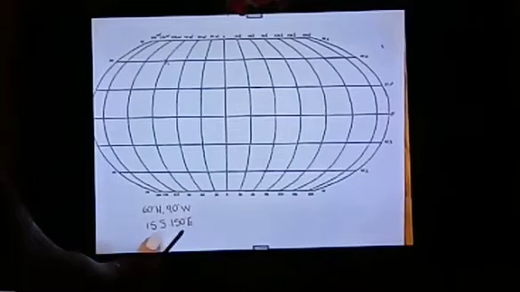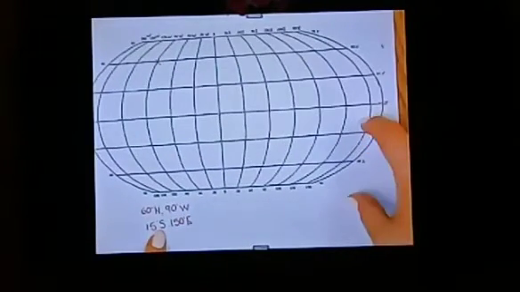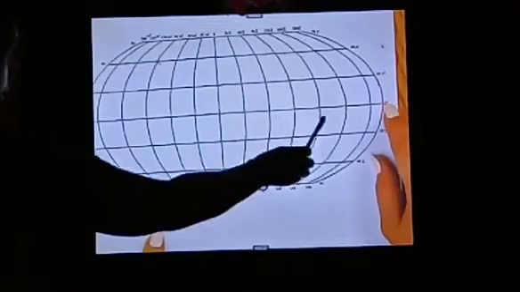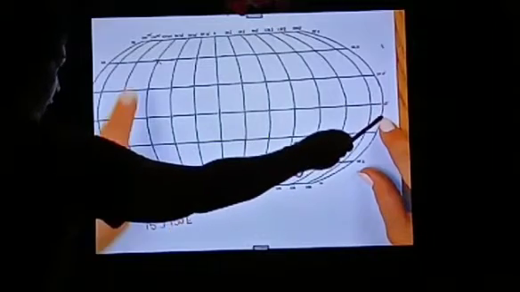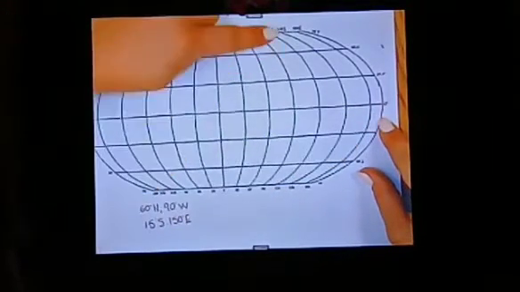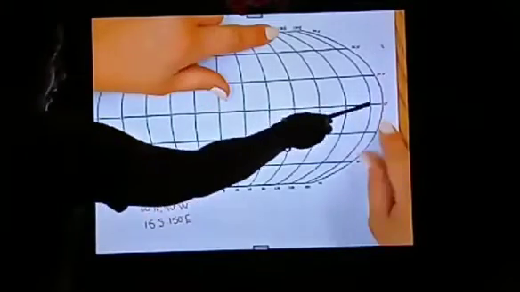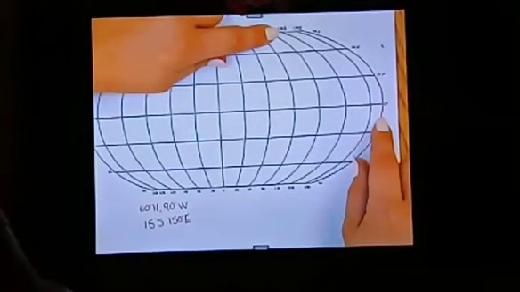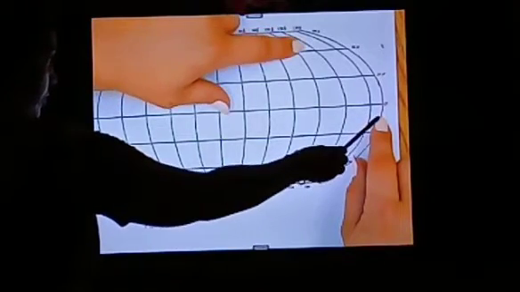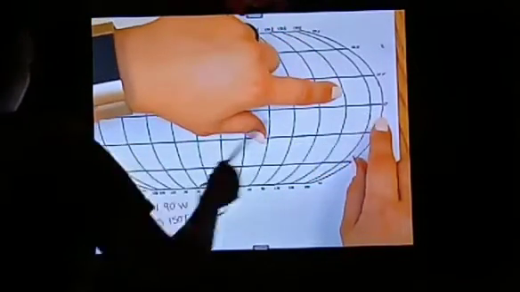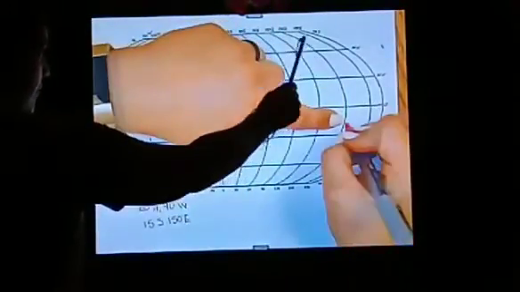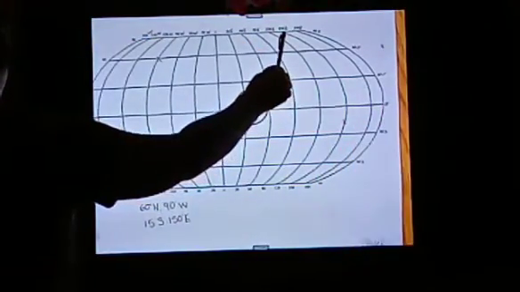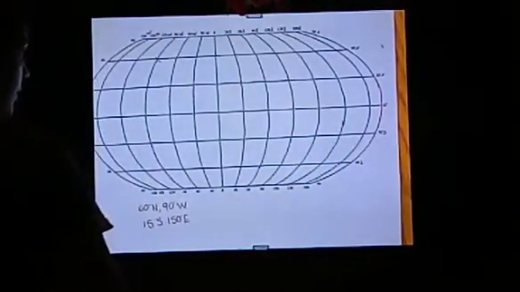The next example, 15° south and 150° east. Okay. Now where is 15° south? Okay, 0, 30. In the middle of 0 and 30 is 15. Okay, because it is in the southern part. Okay, 15° south and 150° east. Okay, where is it? It is in the Eastern Hemisphere, so 150 is 150 east. So it is the place.